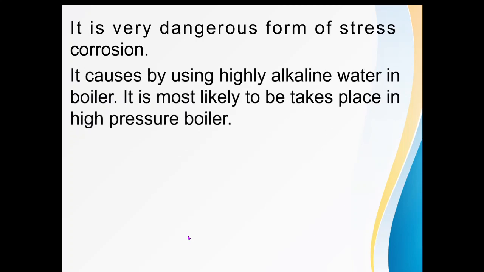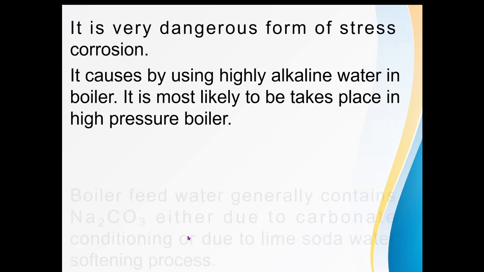It is caused by using highly alkaline water in the boiler. It is most likely to take place in a high pressure boiler. Means caustic embrittlement, or the stress corrosion, takes place in a high pressure boiler, but we can avoid it in